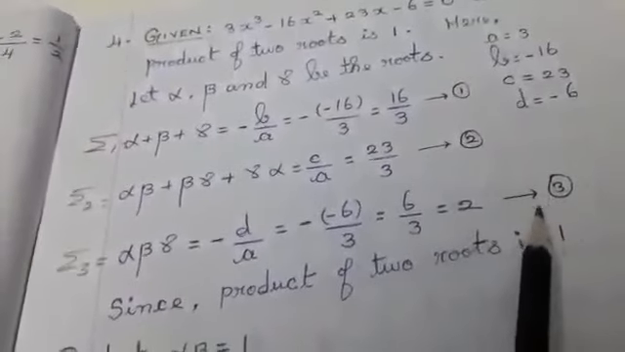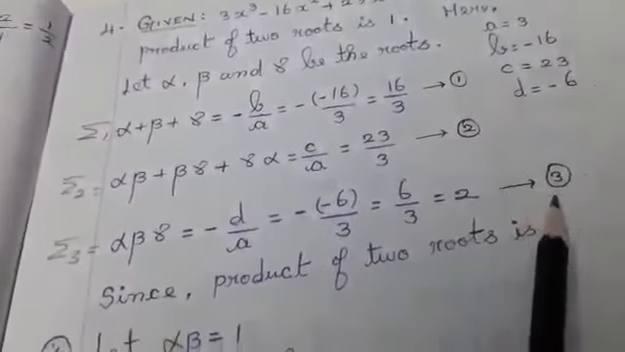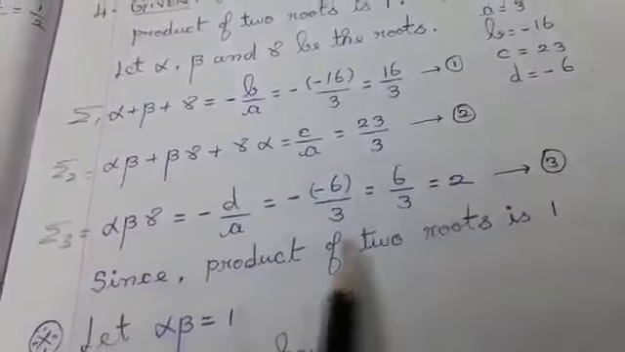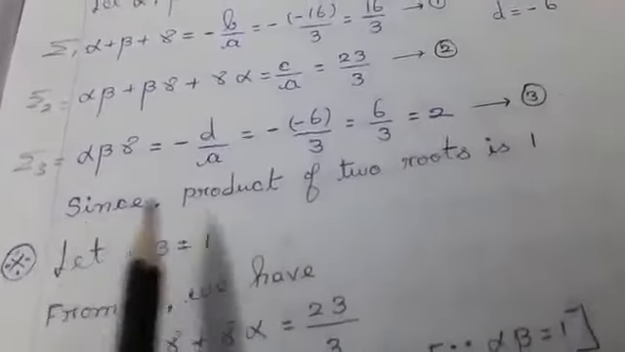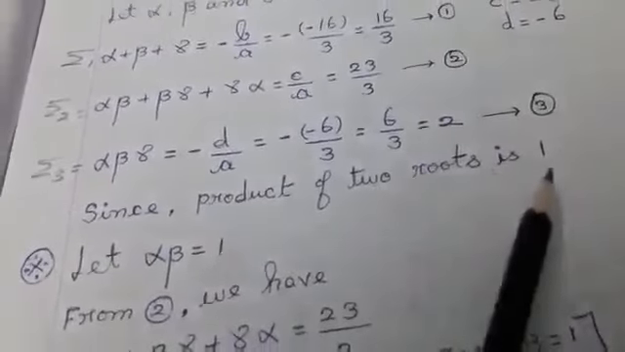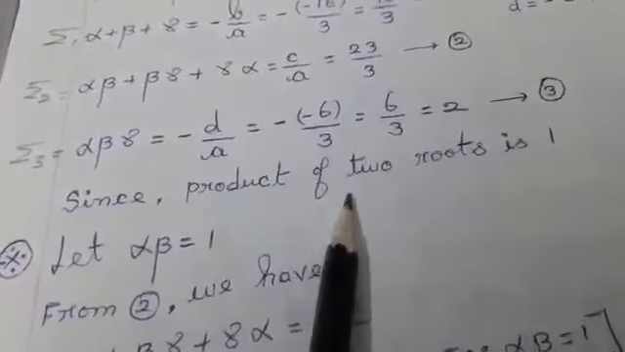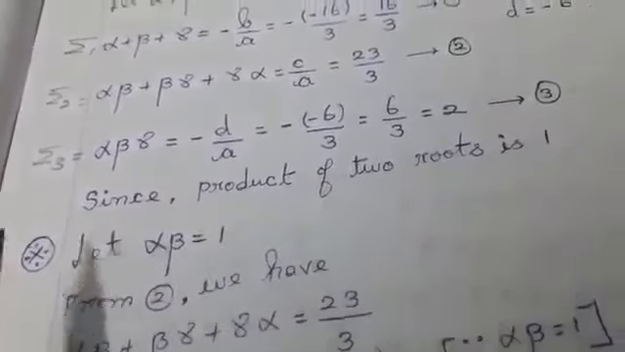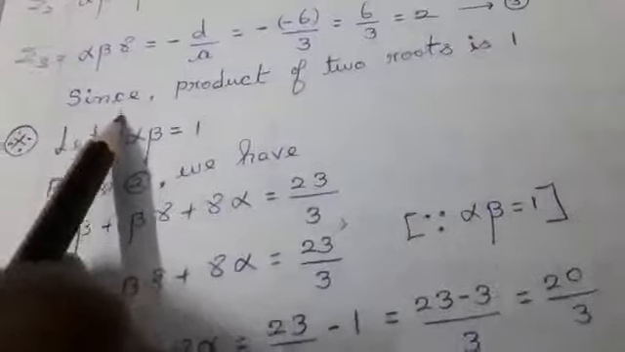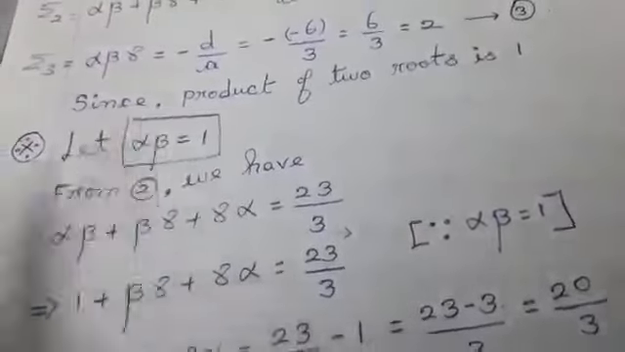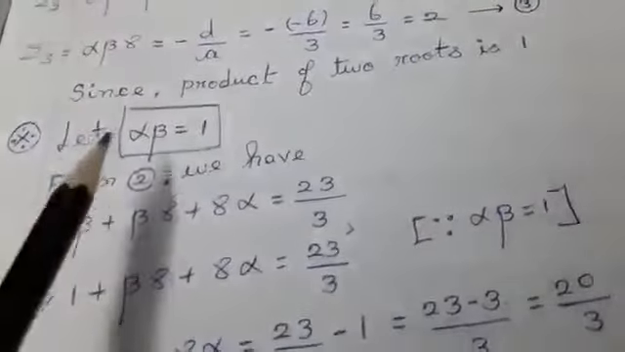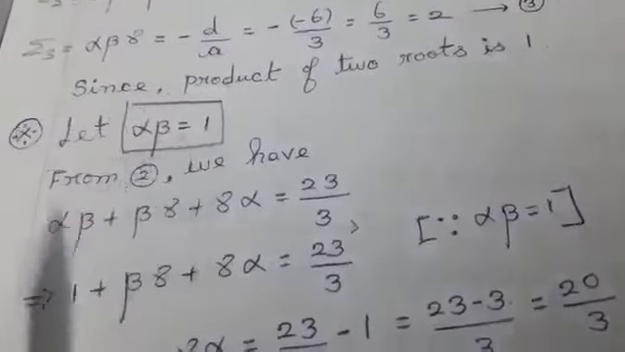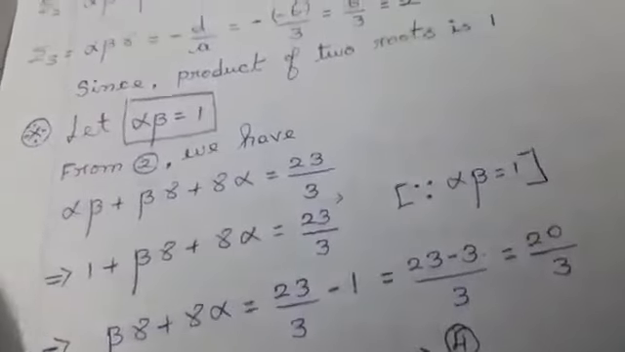I am marking these as equation 1, 2 and 3. The purpose of marking these equations is that I want to find the values of alpha, beta and gamma separately. So what is the condition they have given you in the question? Product of two roots is 1. Totally I am having 3 roots. Product of any two roots is 1. So let me take it like this: let alpha beta equal to 1. Since this is a condition given in your question, I am taking any two roots, that is alpha and beta, with product equal to 1. I am going to do the calculation in such a way as to find the answer for the roots.